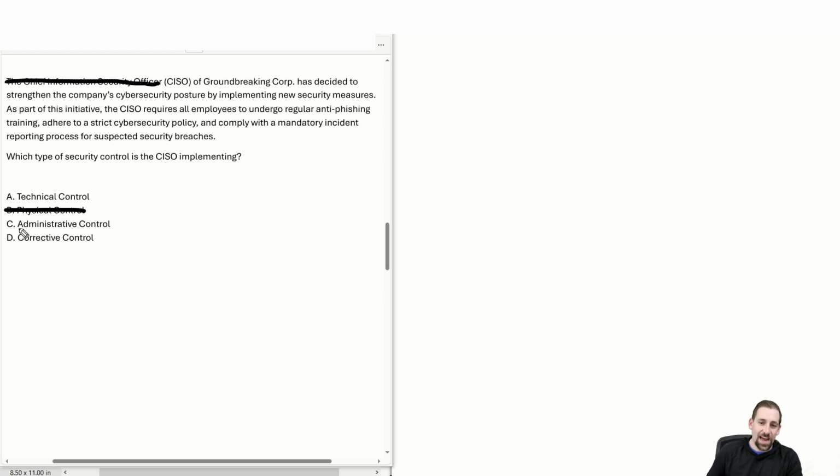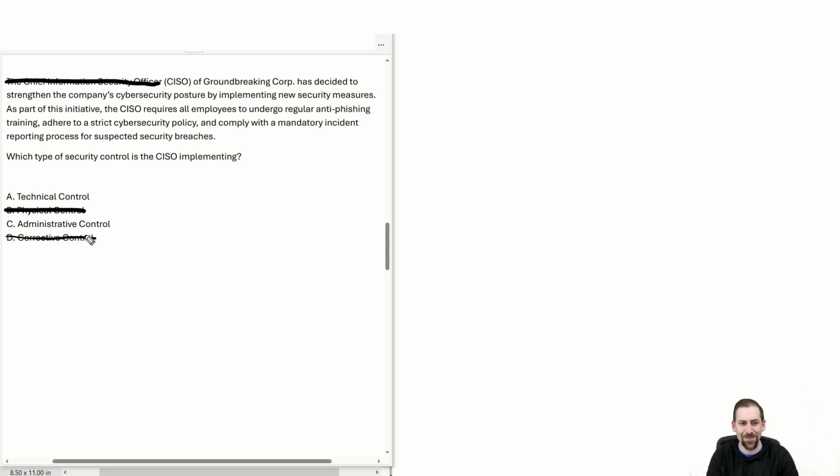Corrective controls. I haven't described corrective controls in any of my subsequent videos. This will be in the detective control video as well. But a corrective control is a control that's implemented after something has occurred and you are trying to correct a security issue that is persistent. And so none of these describe something that, or we don't know, so we couldn't ascribe it to a corrective